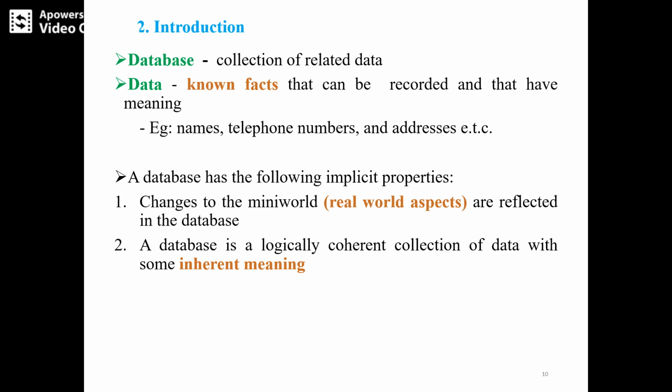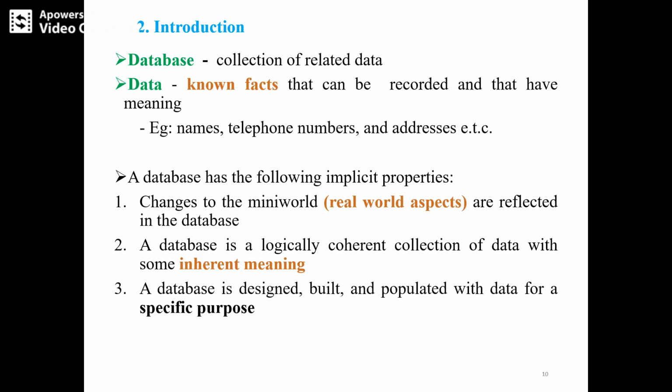So here the department number will act as a primary key in the department table. Here the same field values, that is department number, are used in the student table, so there will be some relationship between these two tables. That relationship is what we call a logically coherent collection of data with some inherent meaning.